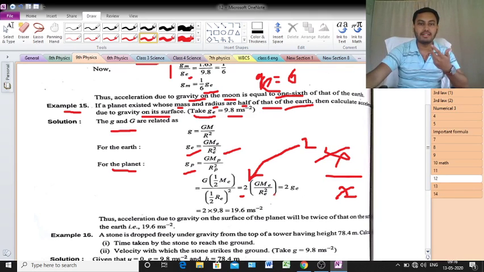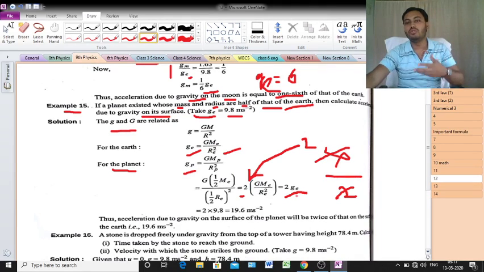I hope you understand. So GMe by Re square, that is Ge. So just you can write 2 Ge. Clear or not? Just tell me. 2 Ge. So what is the value of Ge? 9.8 given here, 9.8 meter per second square.